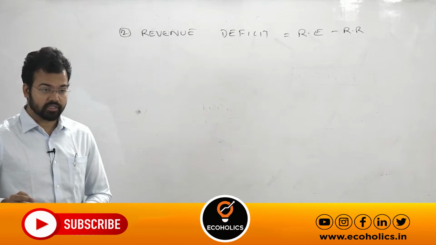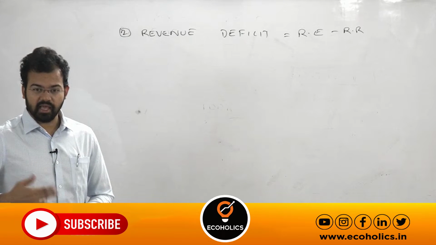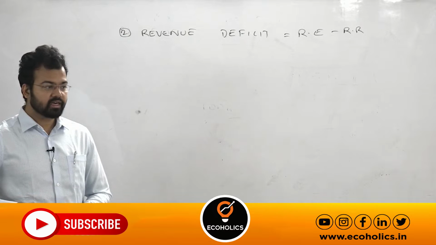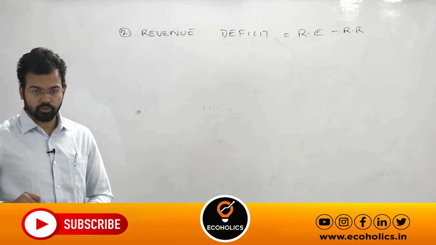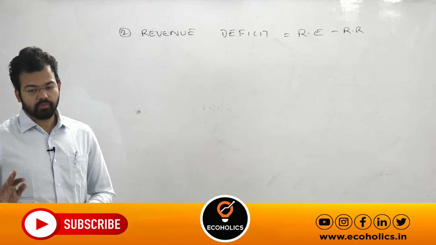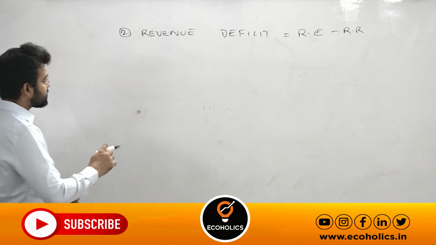So this is the shortage, and obviously this is the most important. We'll discuss FRBM next, and the committee gave that revenue deficit should be 0.8% by the year 2022-23. We will write that later. Next, you write the deficit: effective revenue deficit.